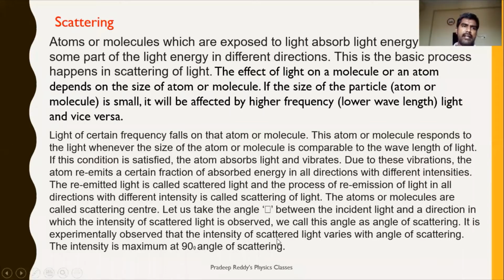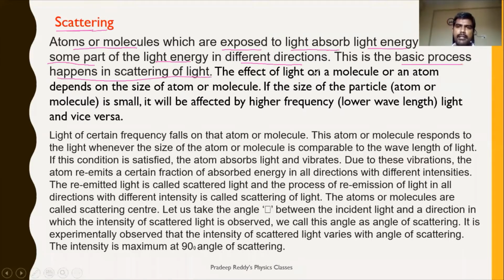What is meant by scattering? As I already told you, atoms or molecules which are exposed to light absorb light energy and emit some part of the light energy in different directions. This is the basic process that happens in scattering of light, which I have just now explained.